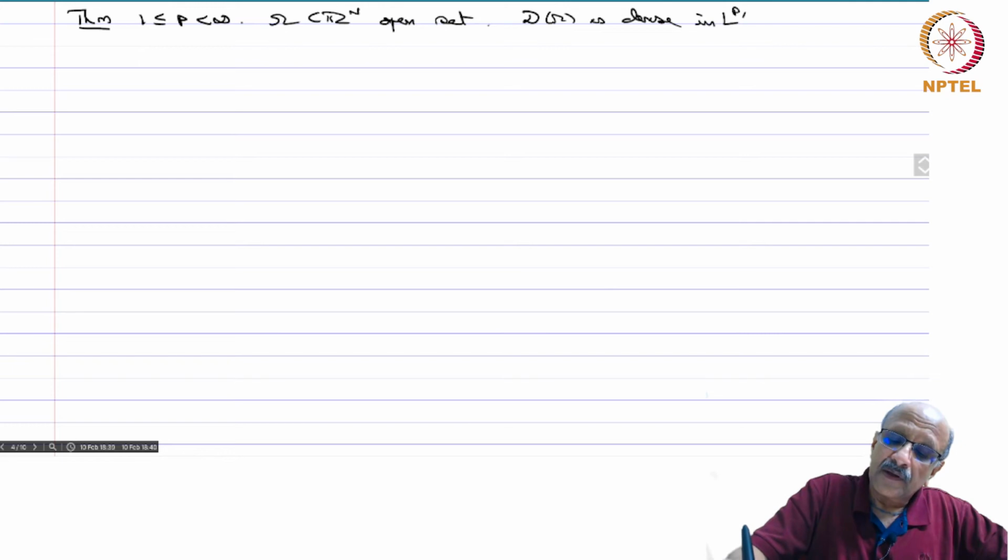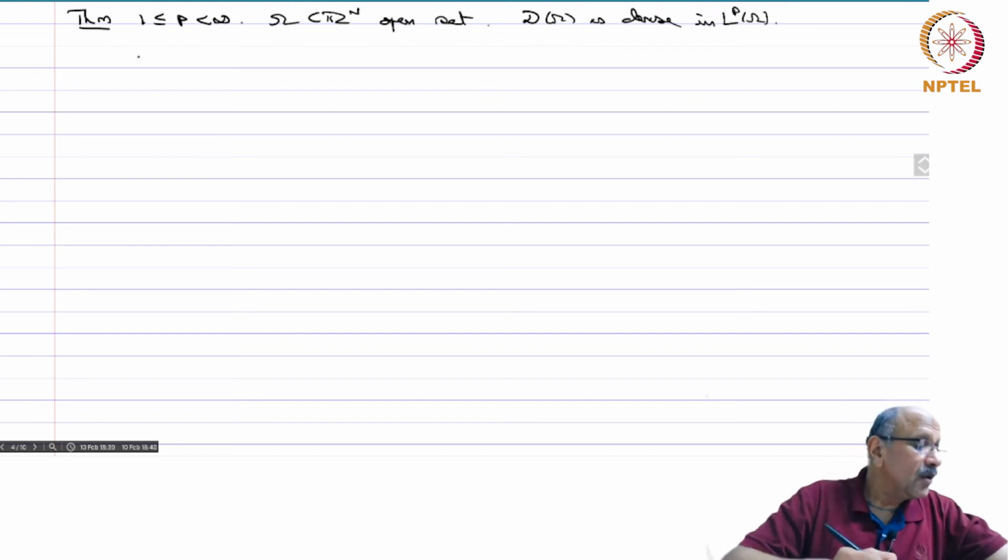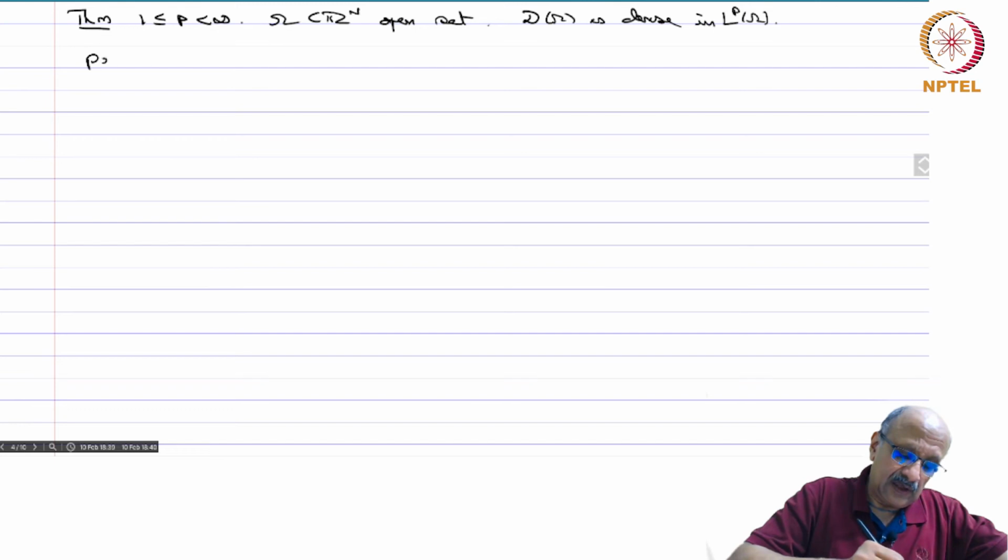So, if you remember, we used this fact when we were proving that for a locally integrable function, if you have the integral of f phi equal to 0 for all phi in D of omega, then f is identically 0. In proving that theorem, the first step was we said f is integrable in omega and omega has finite measure, and there we used the fact that D of omega is dense in LP, which we said we will prove later. So, we are redeeming our promise now. So, we are proving this theorem in this case.